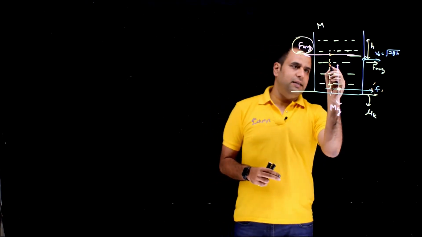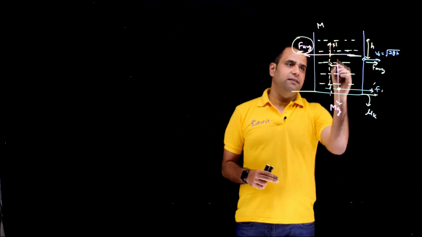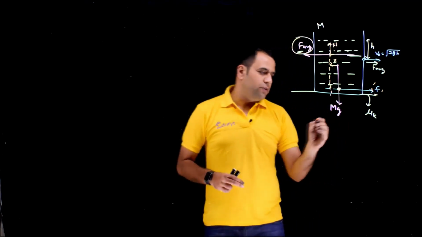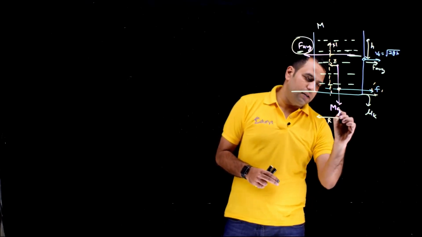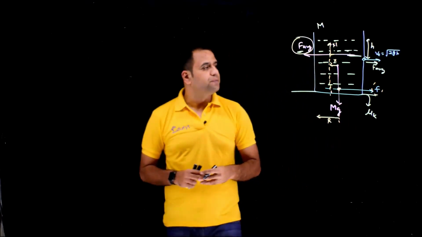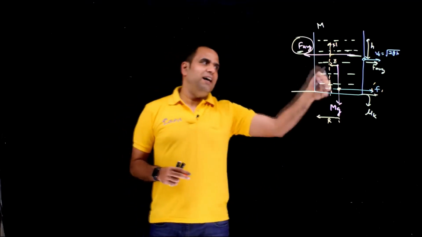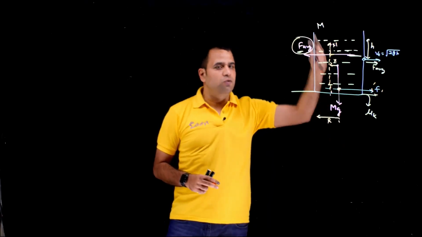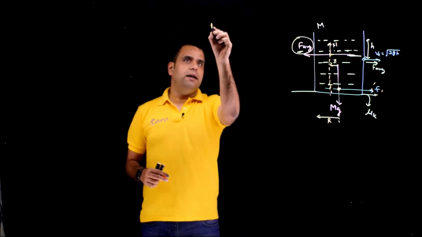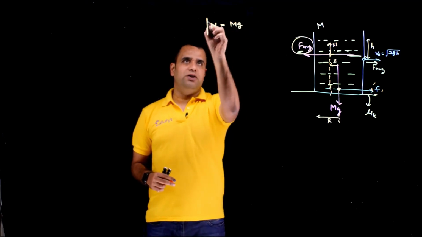Let's study this. Let's assume this normal has shifted by a distance x. And let's assume the vessel has radius capital R. The normal is shifted by distance x. If we make the FBD, the normal will be equal to capital Mg, because this system cannot move up or down. So I can directly write N is equal to Mg. The magnitude of the normal cannot change.